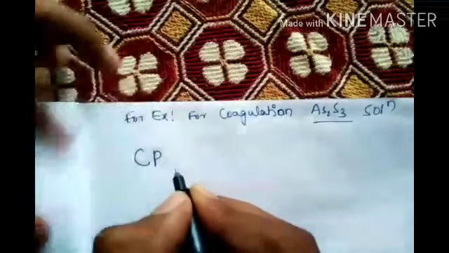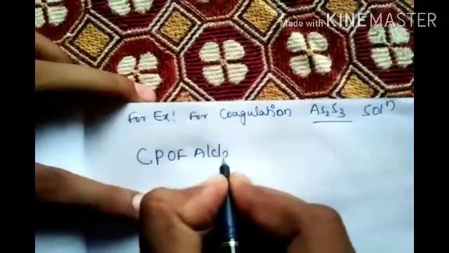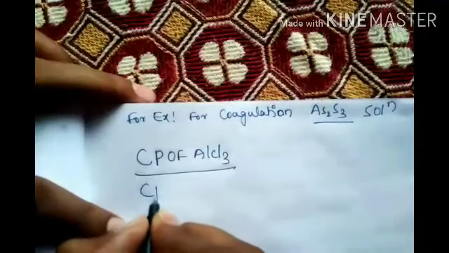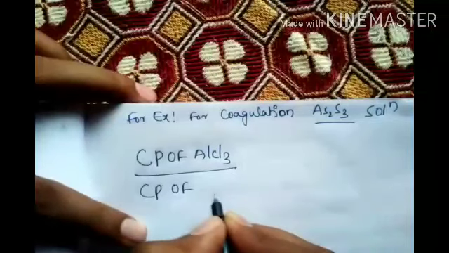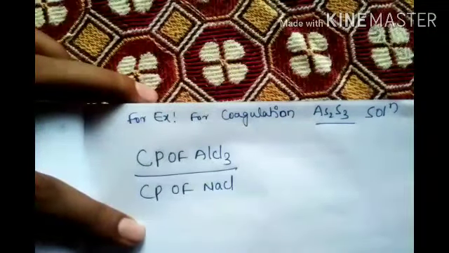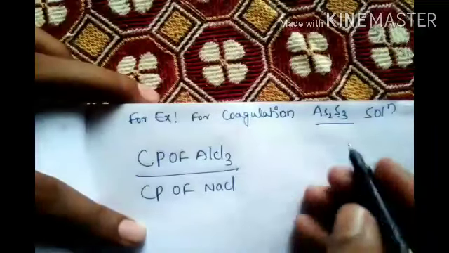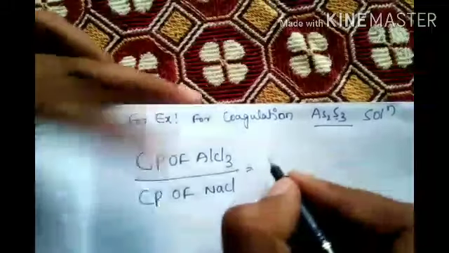Coagulating power CP of AlCl3 by CP of NaCl for this opposite. Okay, negatively charged one, positively charged one, both we are taking. Now what will come? Coagulation value.